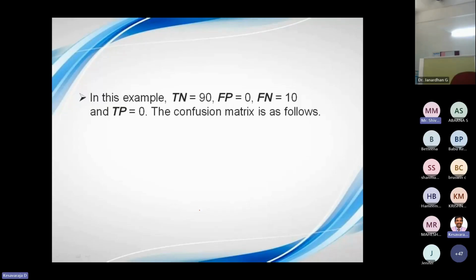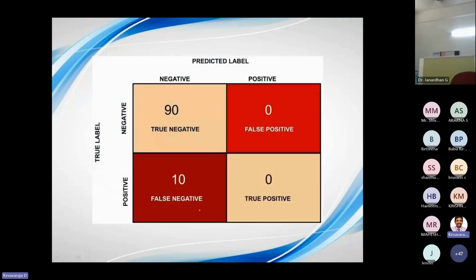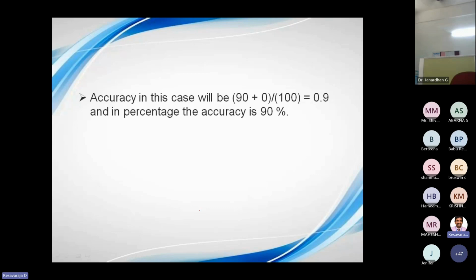The system says all the 100 people are healthy. Here, anyway, 90 people are healthy, so the system identified 90 correctly. Only 10 are wrong. Actually, the percentage was 90%, the system was correct. But my system was totally wrong, because out of 100 people, it says 100 people are healthy, but accuracy is a metric which says 90% my system is correct.